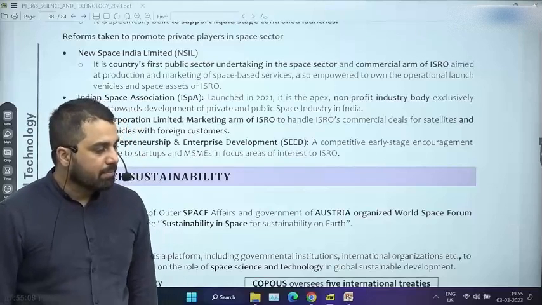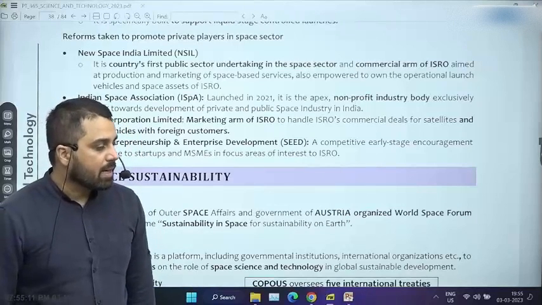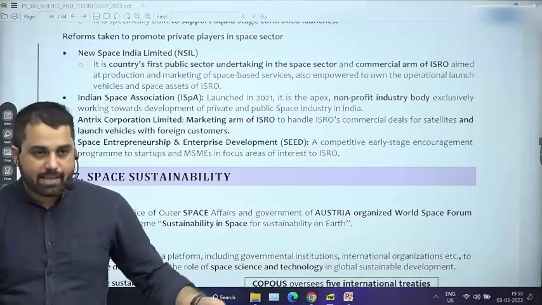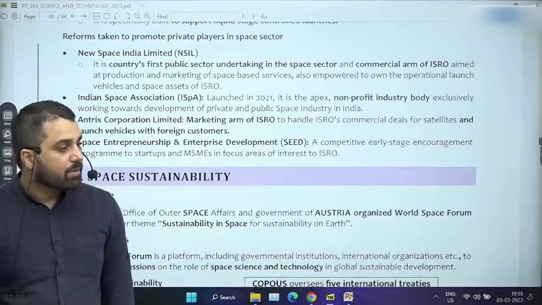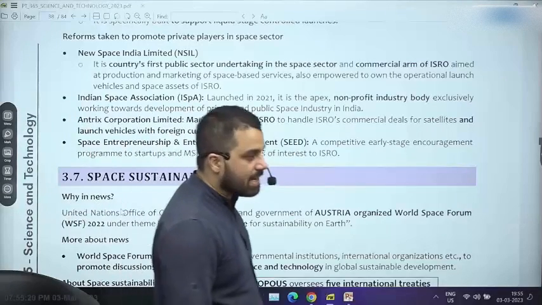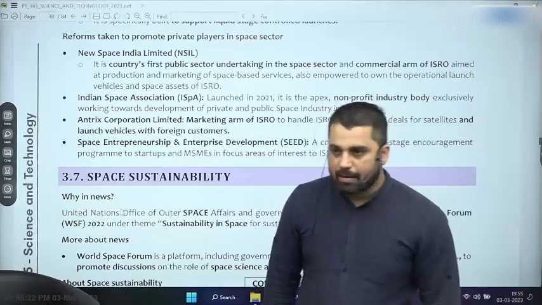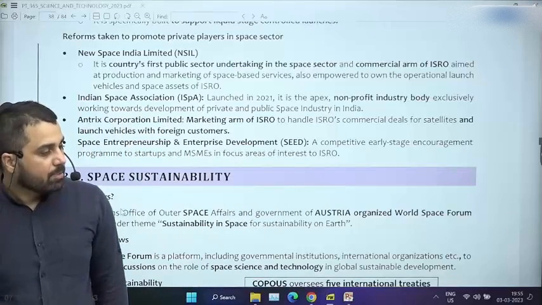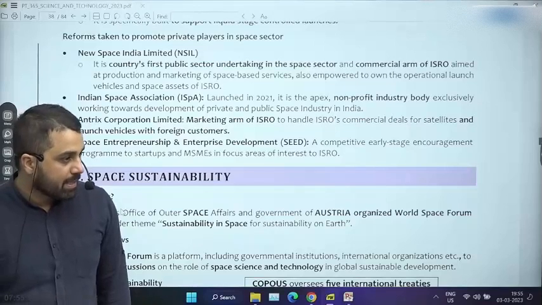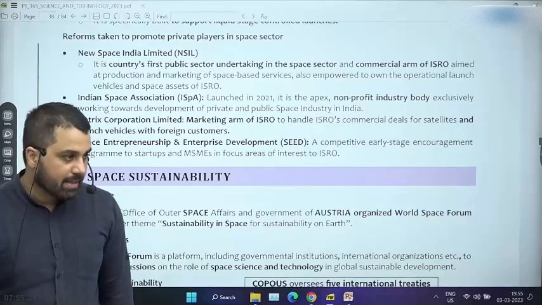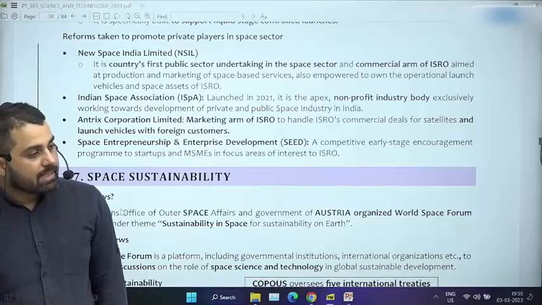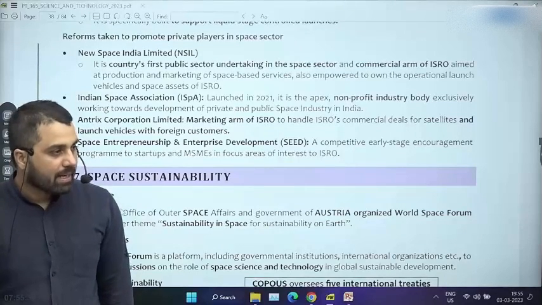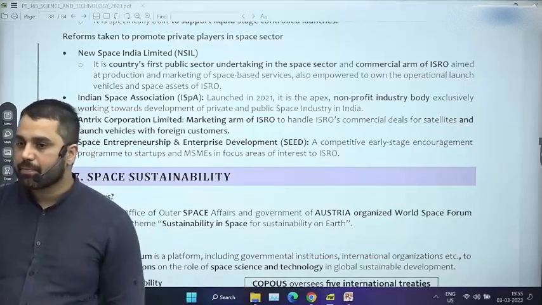Not necessarily, but one of the mandates is that it can collaborate with private companies. The question is, is there a legal mandate that it has to collaborate with private companies? It is not a mandatory, obligatory thing, but yes, it can definitely collaborate with a private company. Not for production, especially production of SSLV and PSLV, that is the dedicated focus of NSIL, right? But for example, once a satellite has been launched, then collecting data, maintaining that data, all of that NSIL can be useful.